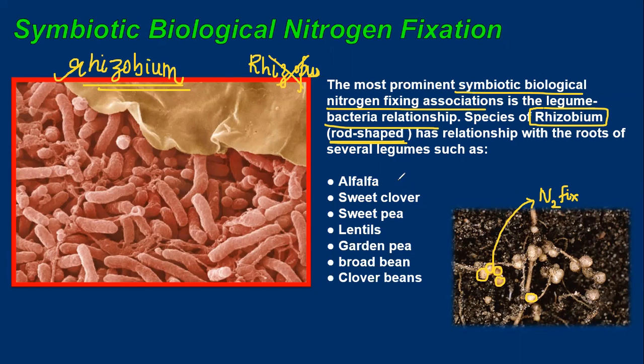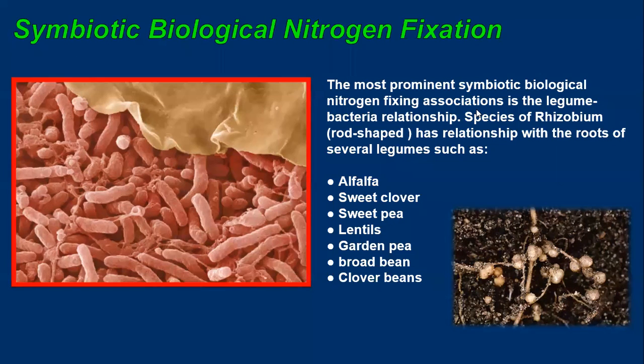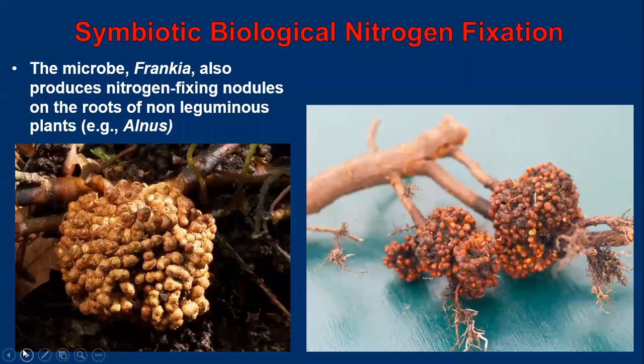Roots of leguminous plants such as alfalfa, sweet clover, sweet pea, lentils, garden pea, broad bean, and clover beans. You have to study that inside the roots of almost the majority of leguminous plants, you will find this. It is the most prominent symbiotic relationship in the world, the biological nitrogen fixing relationship between a leguminous plant and a bacterium. Clear? Yes. Next, about the examples of symbiotic biological nitrogen fixation, that is Frankia.